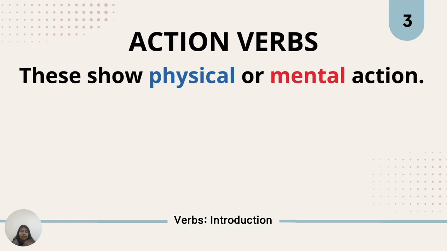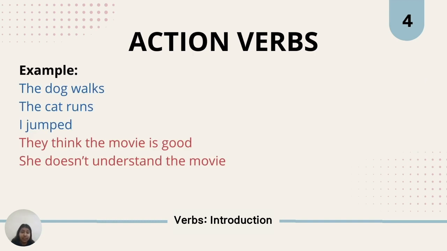Physical action would be actively doing something, what your body is doing. So I am waving, I am smiling, I am eating, if I was eating right now. So those would all be examples of action verbs that represent physical action. So some examples of sentences using action verbs are shown on the screen right now. The dog walks. The cat runs. I jumped. They think the movie is good. She doesn't understand the movie.